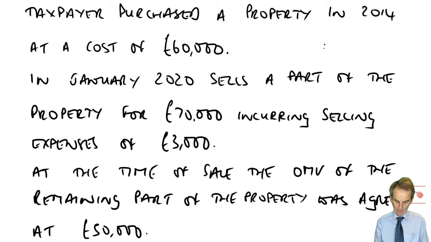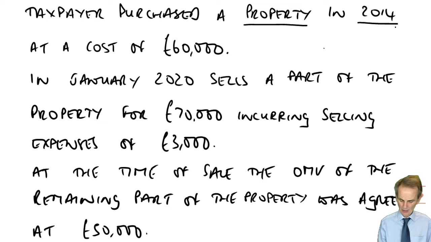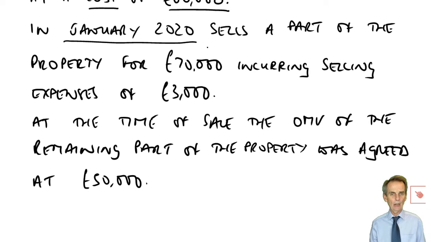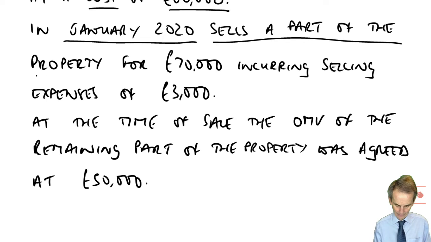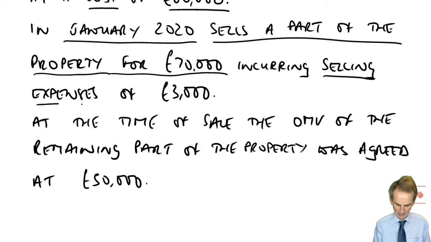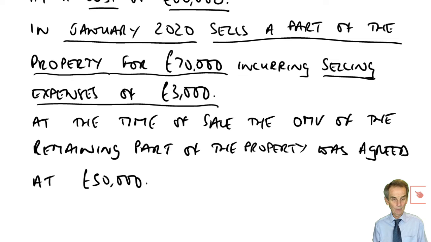Okay, so what are we told here? The taxpayer had originally purchased a property, in point of fact here, back in 2014, at a cost of £60,000. There's your original total cost. Now in January 2020, so in our 1920 tax year, he sells a part of that property for £70,000. It's been split into two, and we sell that first part for £70,000. On that sale, incurring selling expenses of £3,000.